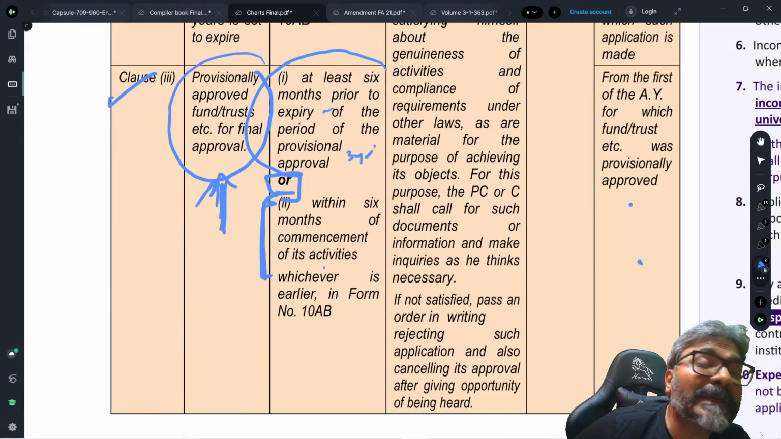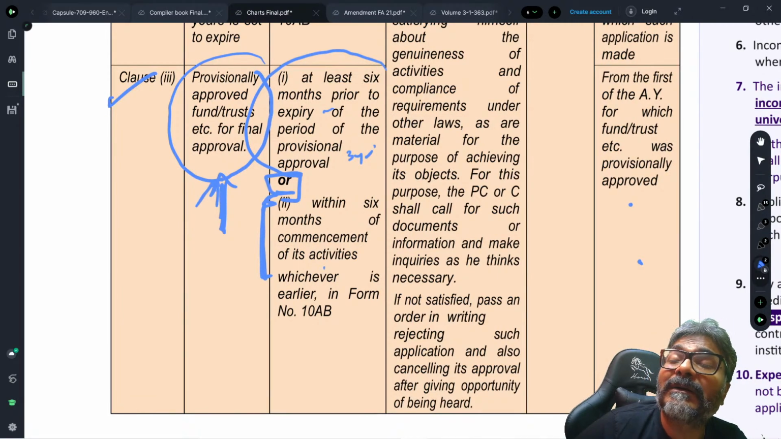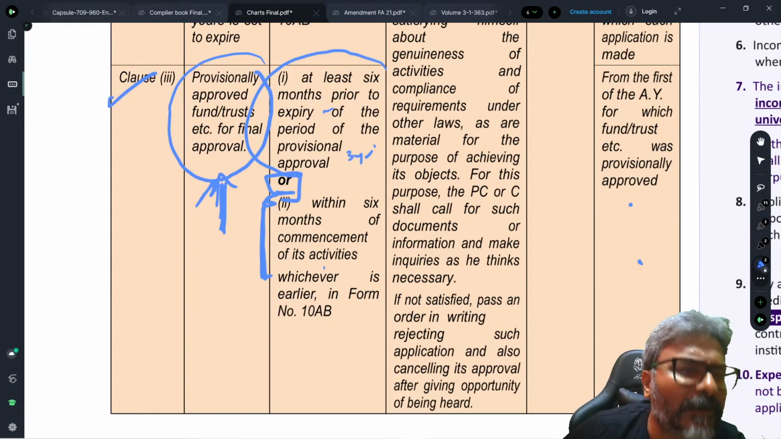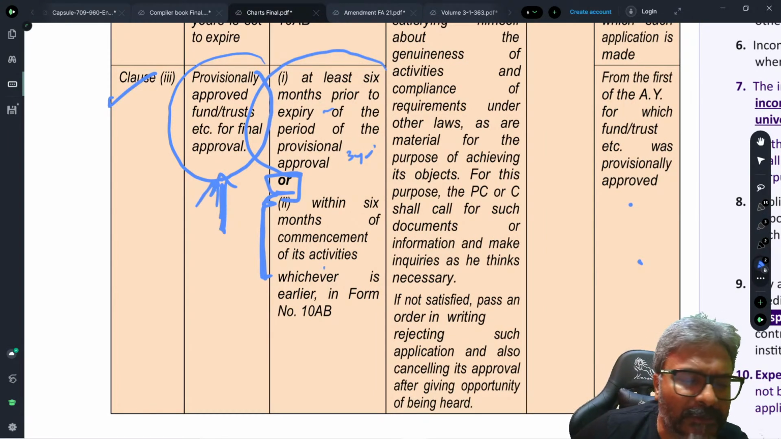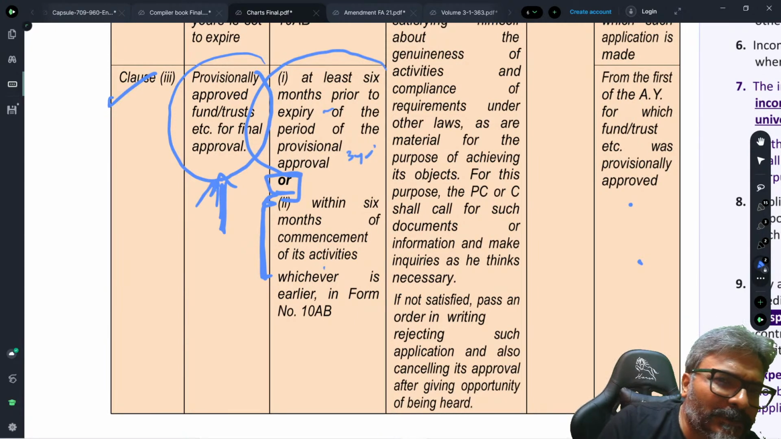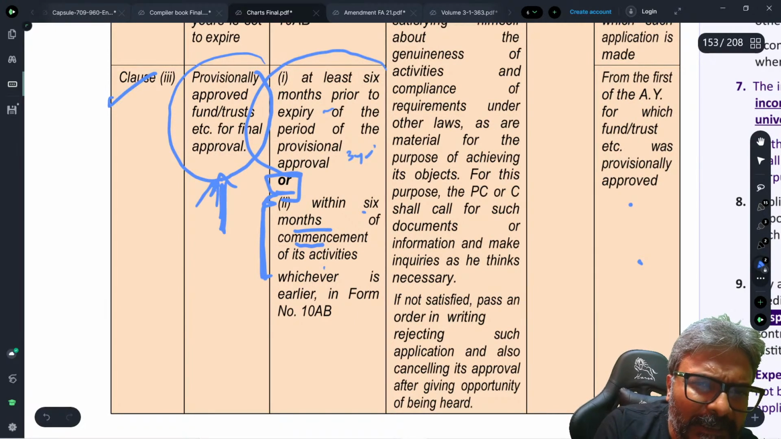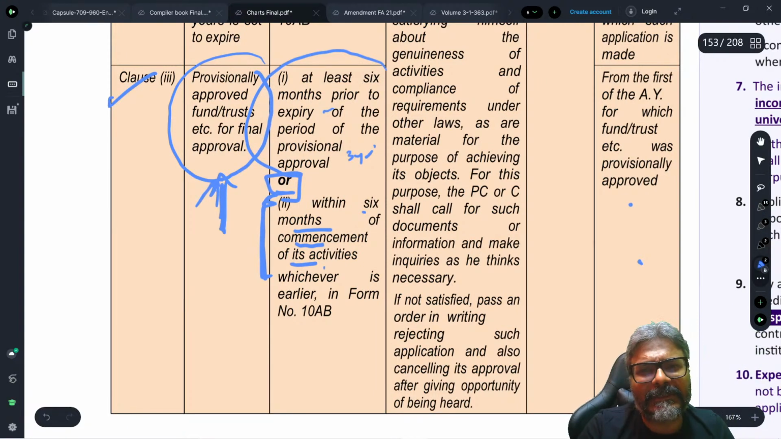So that now they can tell the income tax department that look, we are engaged in providing charitable or religious purpose in India, and therefore kindly grant us an unconditional exemption under section 10(23C) or section 11, as the case may be. So it is within 6 months from the commencement of its activities. So that is what it is.